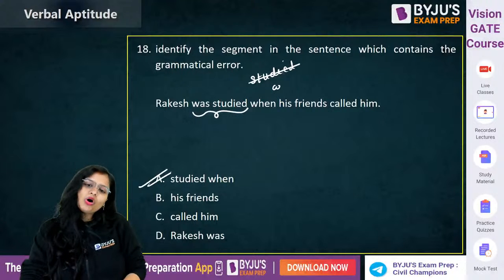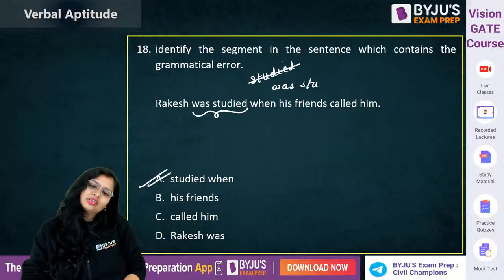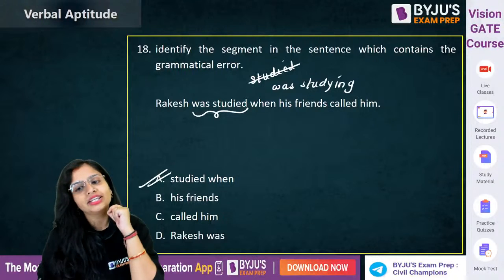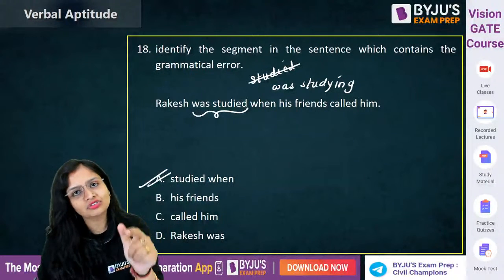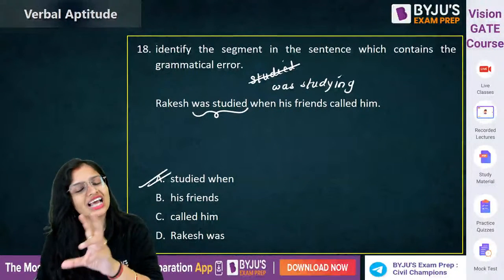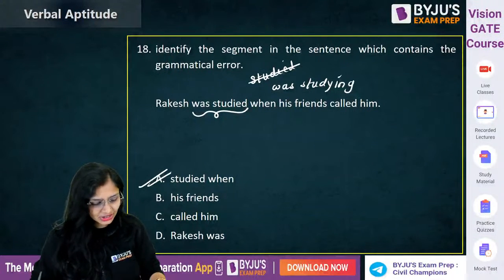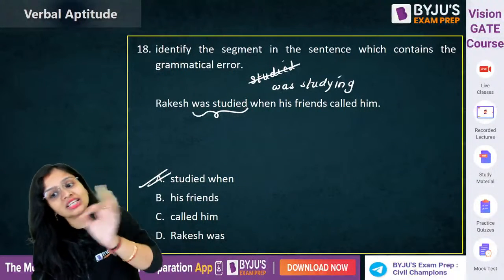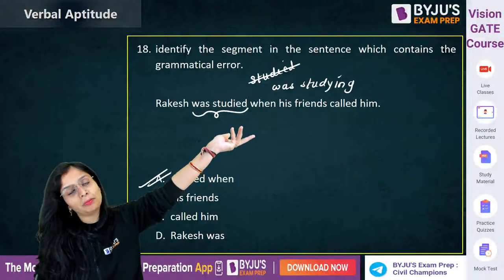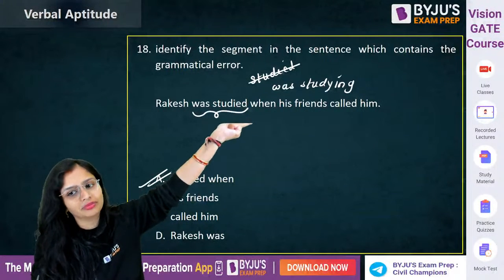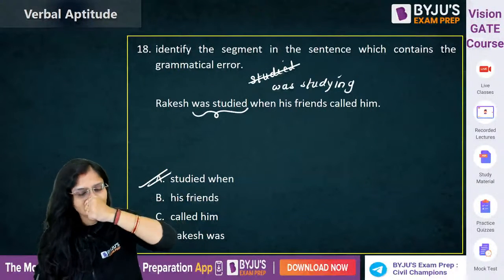Rakesh was studying. It is a past continuous tense. Was/were plus subject plus was/were plus ing form of the verb plus object. So Rakesh was studying, an action which is taking place in the past, and at that time his friends called him. So was studying. ठीक है.